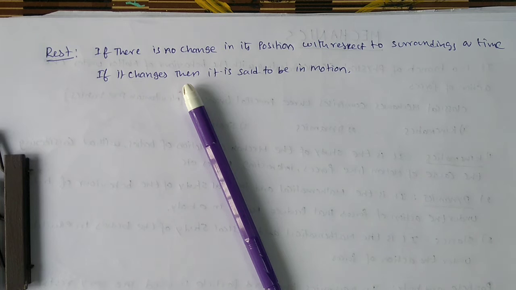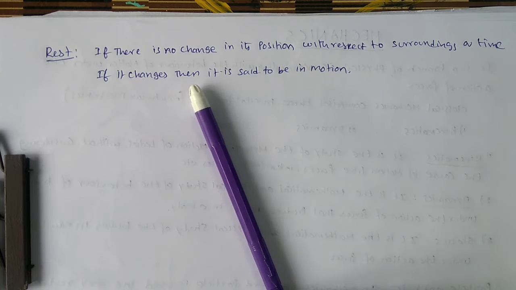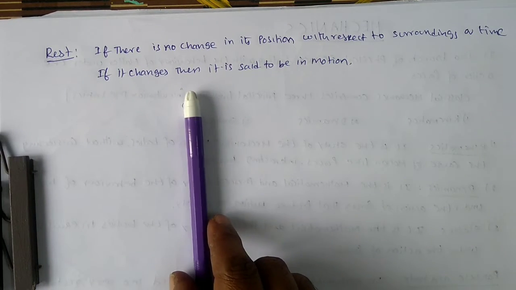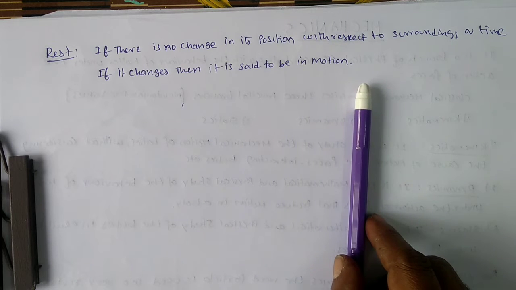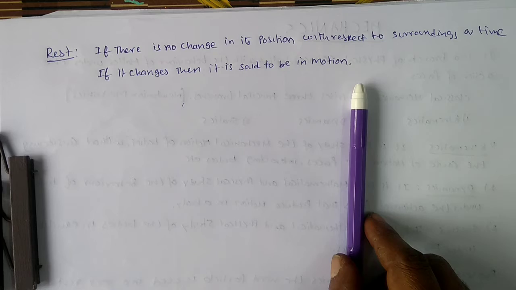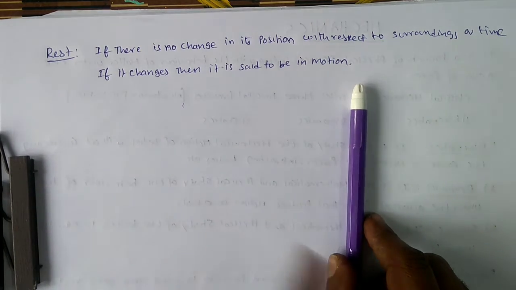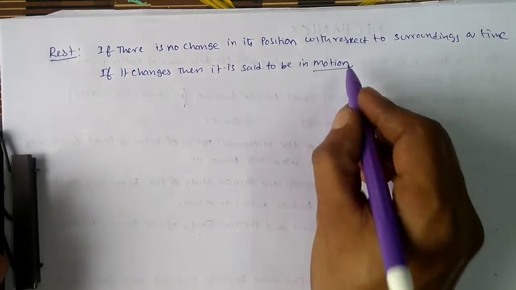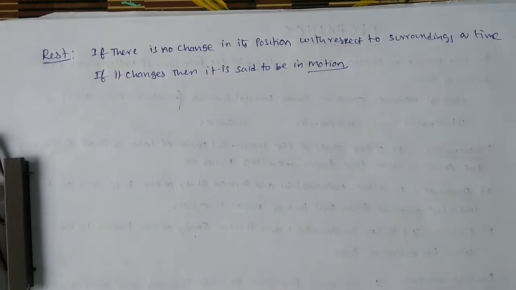Then we can say this is in the rest position. Say it is moving like this. Initially the position is here, and now the body moves like this. After 1, 2, 3, 4, 5, 6, 7 seconds, with respect to time, its position changes from here to here. Then this is said to be in motion. That is a simple example. There is a difference between rest and motion. Okay, don't go for depth.